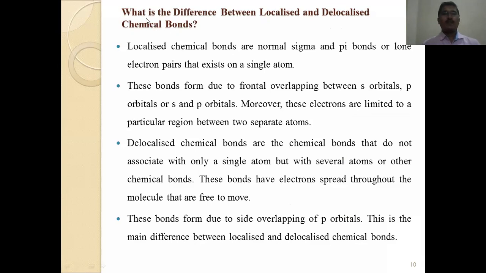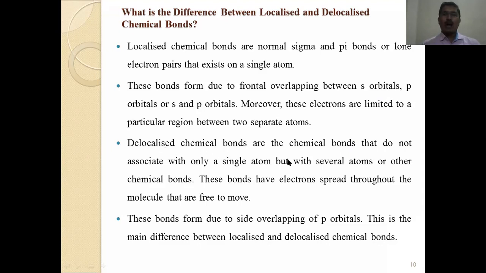Now we can see what is the difference between delocalized and localized chemical bonds. Localized chemical bonds are normal sigma and pi bonds or lone electron pairs that exist on a single atom. The bond is formed due to the frontal overlapping between orbitals, p orbital or s orbital. Moreover, these electrons are limited to a particular region between two separate atoms.